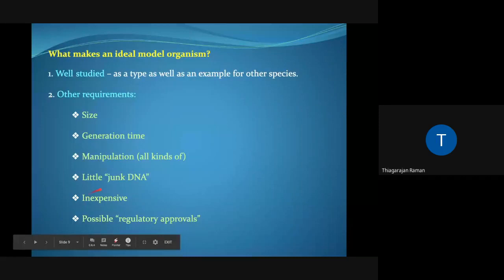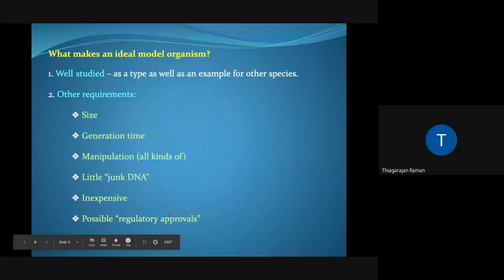Those who have worked with, I would say, cell culture as well as rodent model would support that maintaining cells in culture, buying rats and mice, maintaining them, getting approvals is a very expensive thing. But zebrafish, on the other hand, are very inexpensive, and you can easily generate them in the lab.